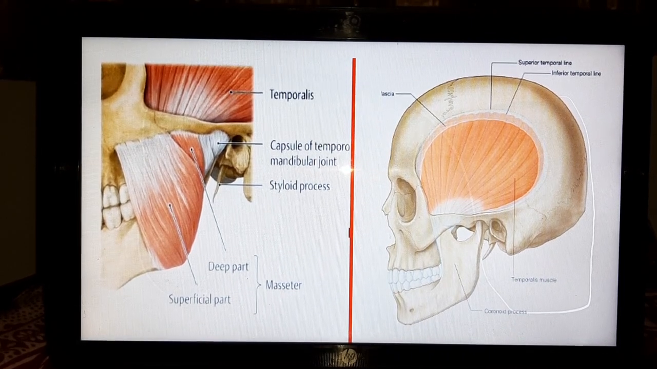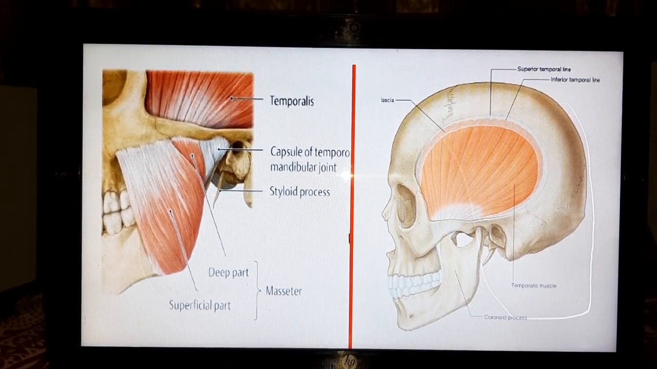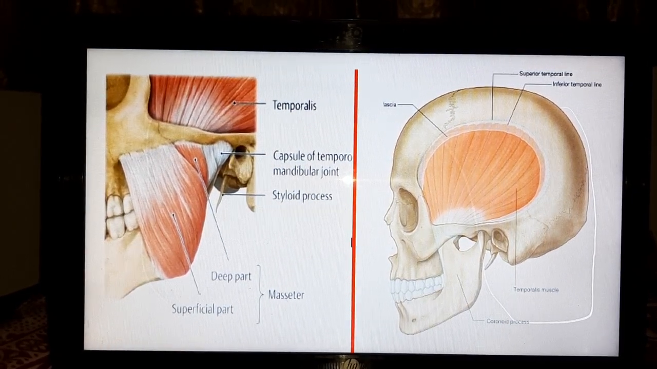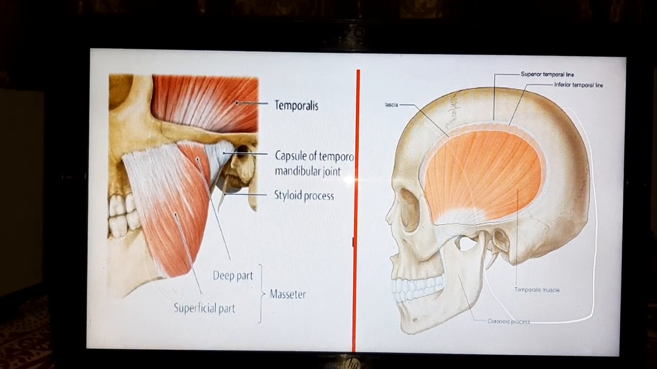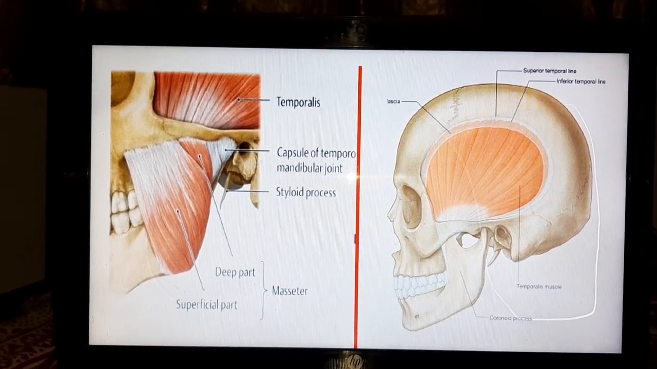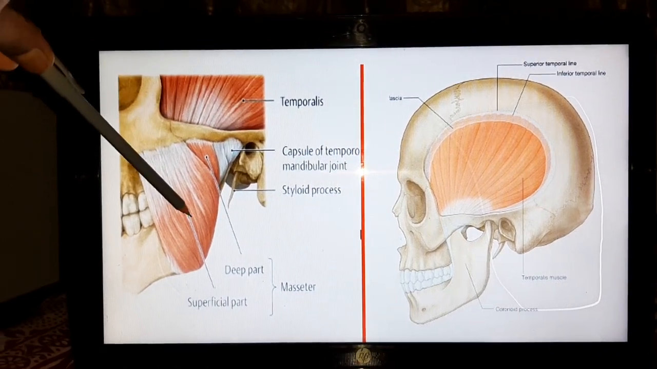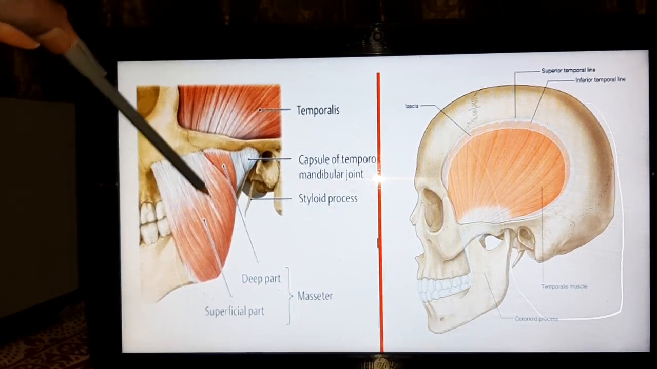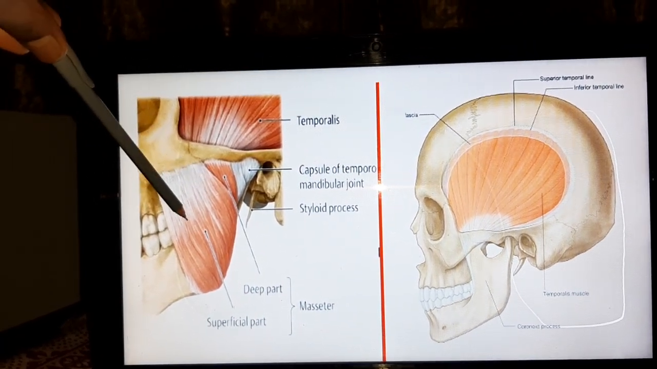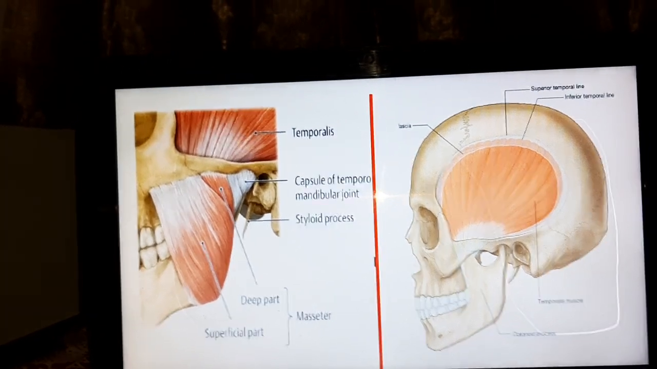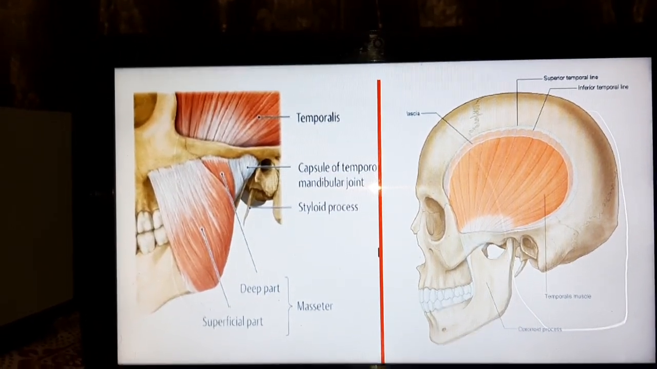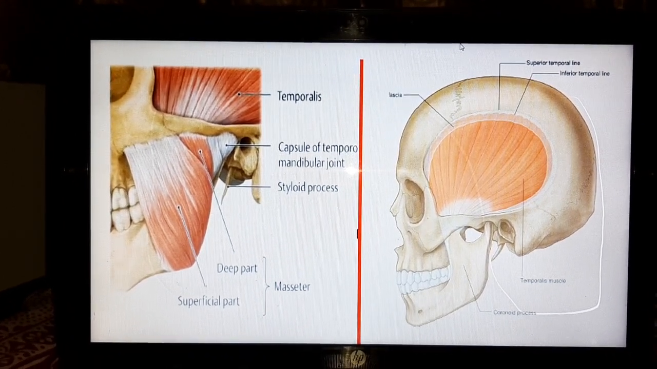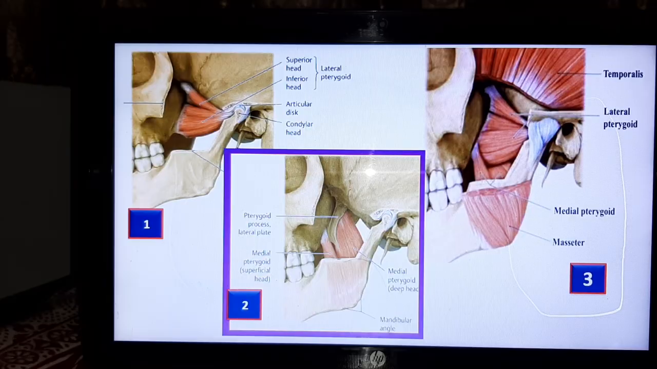Now see a few atlases and make your vision clear to identify these muscles in practical exam. See the first atlas. This atlas shows the masseter muscle. This one is the masseter muscle, which is present on the lateral surface of ramus of mandible and below the zygomatic arch. And see the second atlas, in which you are looking at the temporalis muscle, which occupies the temporal fossa.